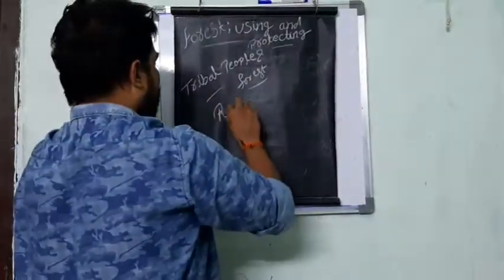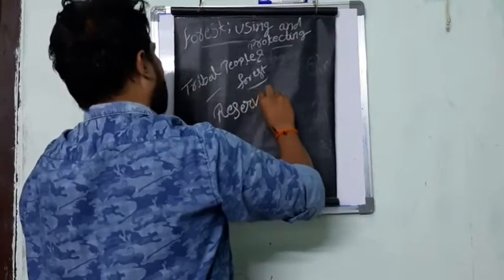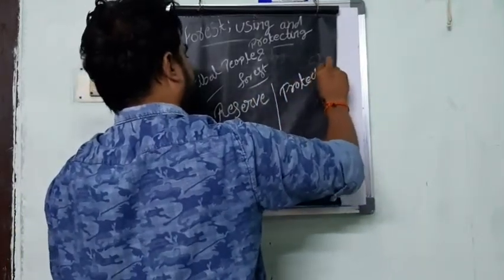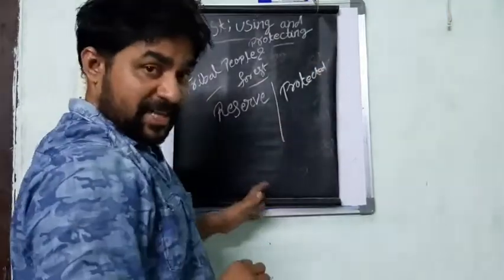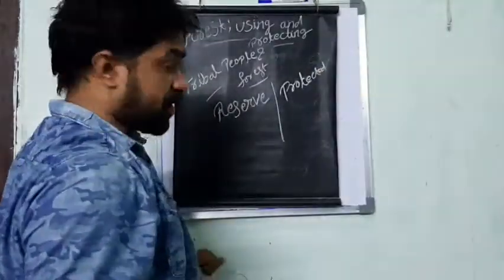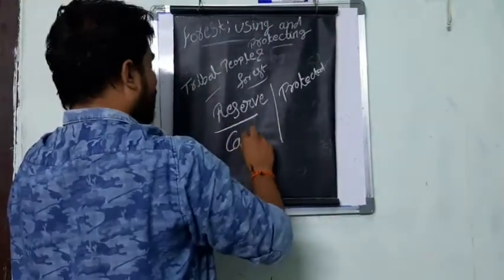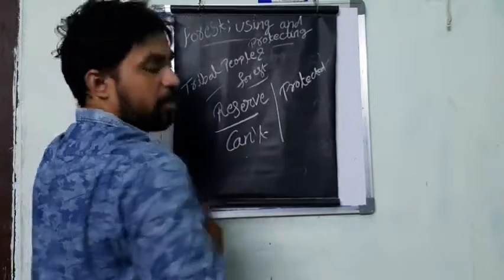You can say that the forest was divided into two. One is called reserve forest, one is called protected forest. Even at the time of the Nizam, the forest was divided into reserve and protected. Reserve forest means no one can enter into the forest.